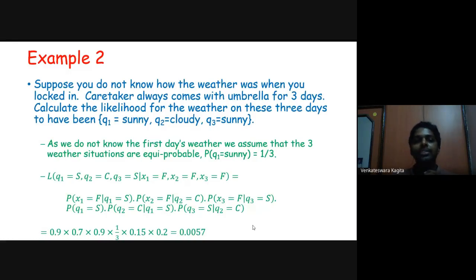What is the probability that X2 equals false, that is no umbrella, given Q2 equals cloudy? This is the emission probability. The probability of Q3 given, say, Q2 equal to C, this is the transmission probability, and the probability of X2 equal to F given Q2 equal to C is the emission probability. So we have transmission probabilities, we have emission probabilities, and we also have initial probabilities, that is the probability of Q1 equal to S. So we have all these three probabilities.